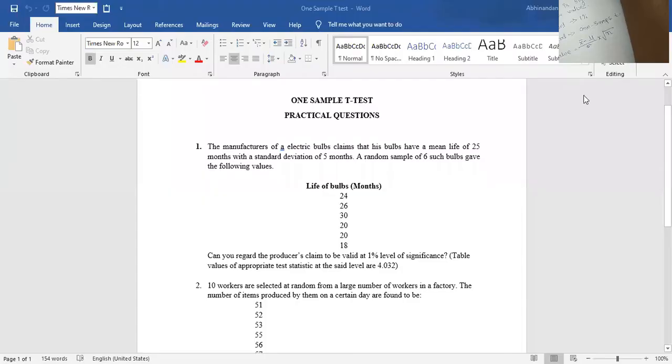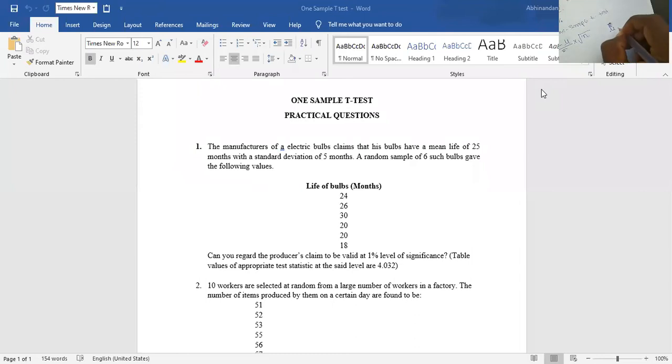Tell me, what are the values given? See the question they gave. The first one is the mean life of a bulb is 25 months. What does mean life stand for? Mean life is nothing but mu.